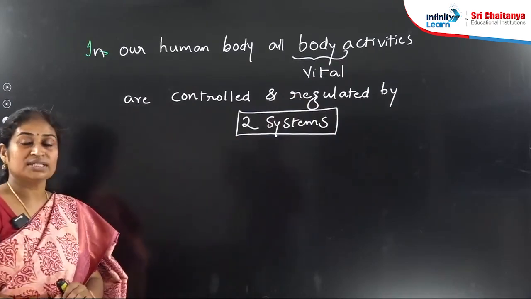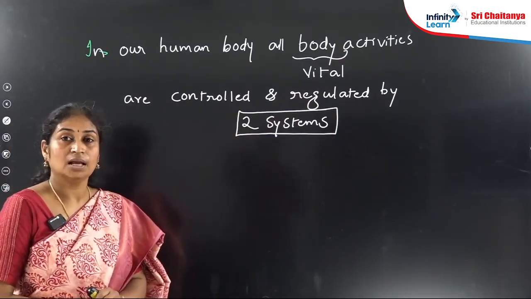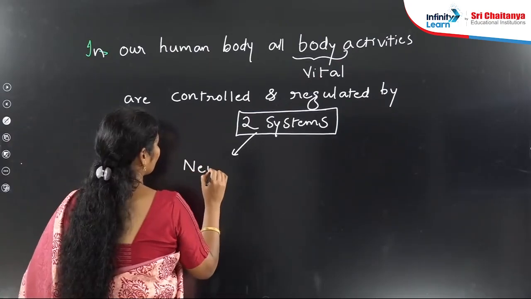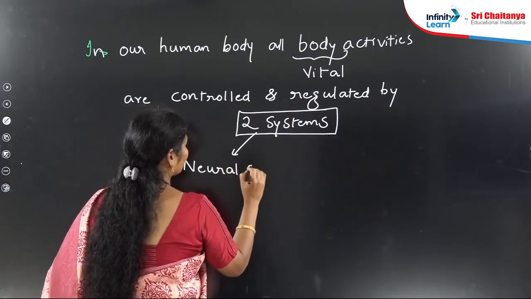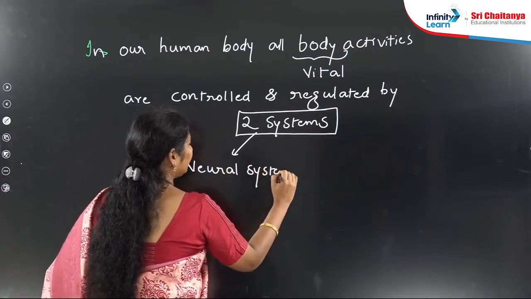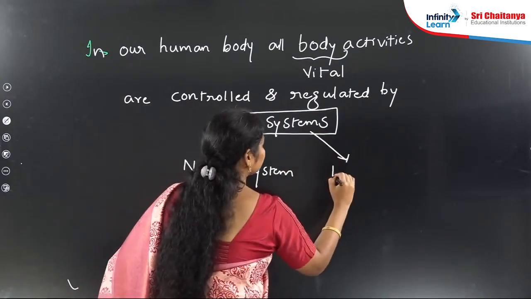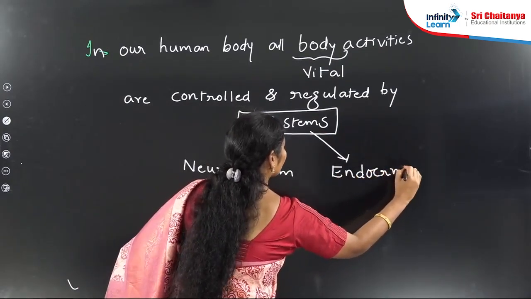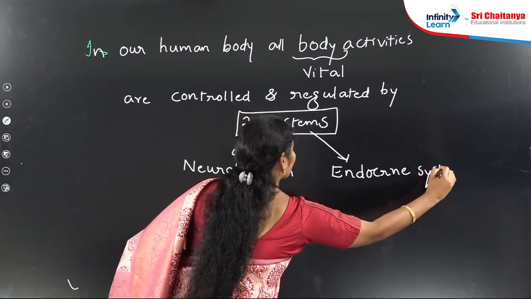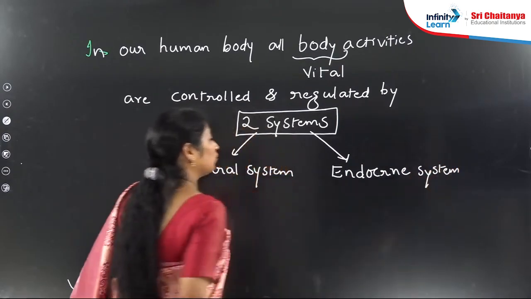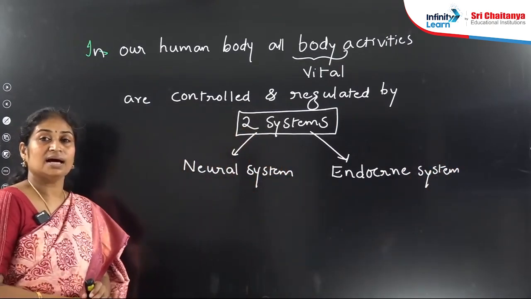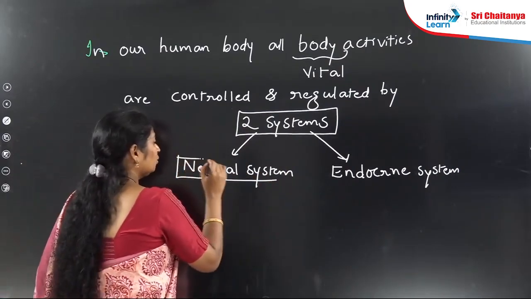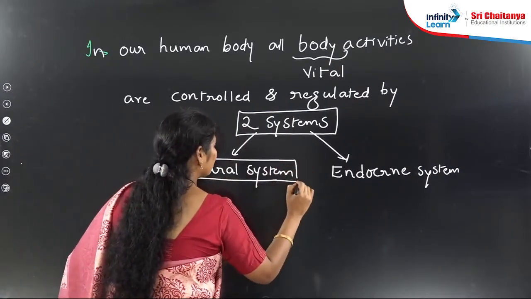What are those two systems here? One is neural system and another one is endocrine system. So in our body, all our vital activities are controlled and regulated by two types of systems. One is neural system and second one is endocrine system.